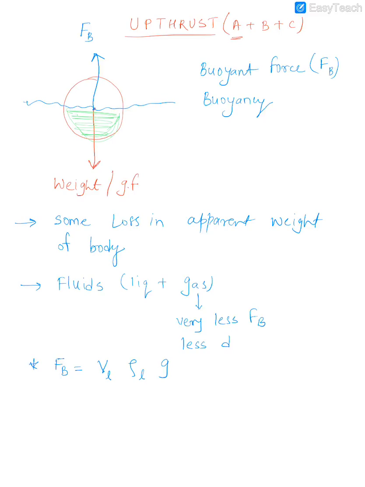But as we know, at a place your gravity will not change much. So the two major factors on which upthrust depends is that upthrust is directly proportional to VL and upthrust is directly proportional to density of a liquid. So if you are submerging more part of a body, then it will exert or experience more upthrust also. So in this above example, you can see the object is submerged till where? Till that green portion here, till here.